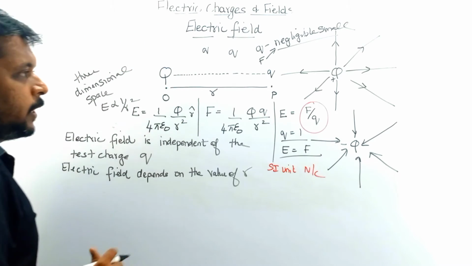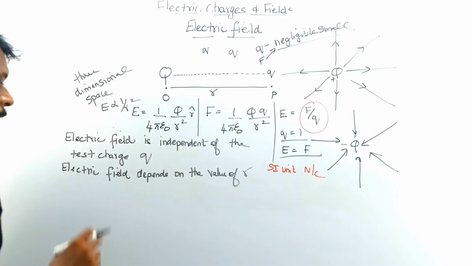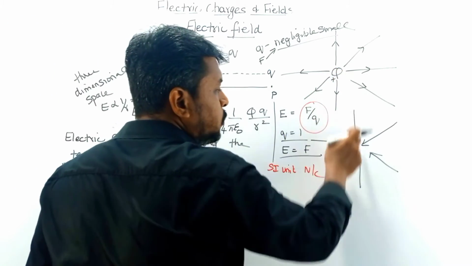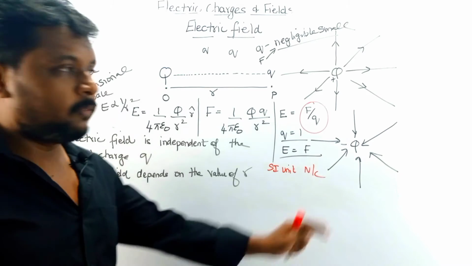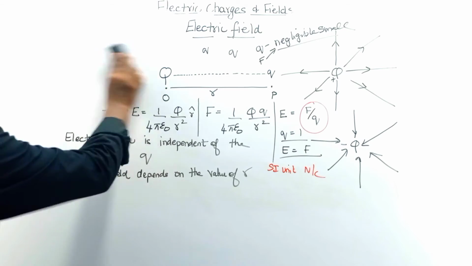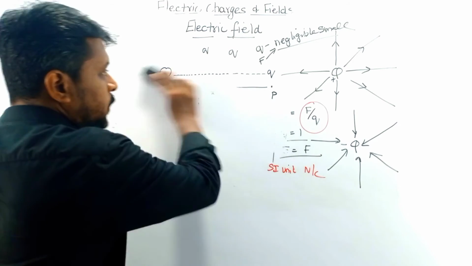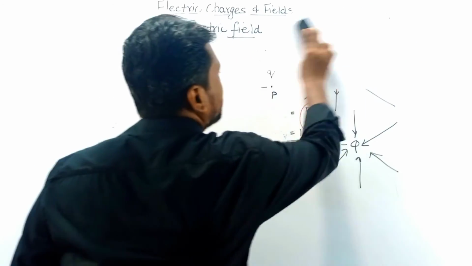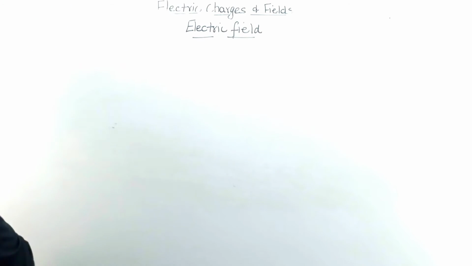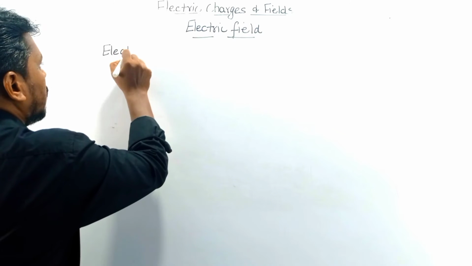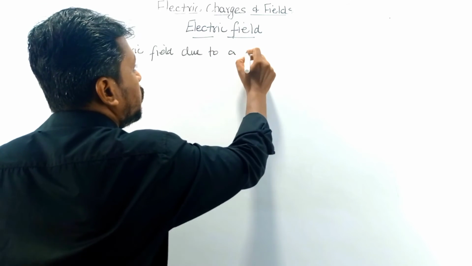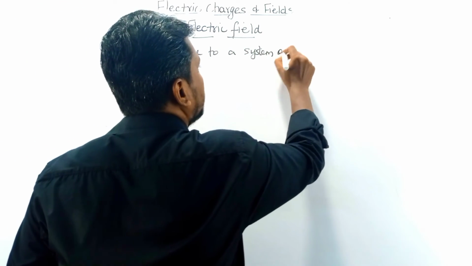So these are the points to be kept in mind with respect to electric field. It is independent of the value of the test charge. It depends only on the value of r. And the direction of the electric field is as shown, with respect to positive and negative charges. Fine. Next, we have seen about electric field. Now the next point is, what is the electric field due to a system of charges?